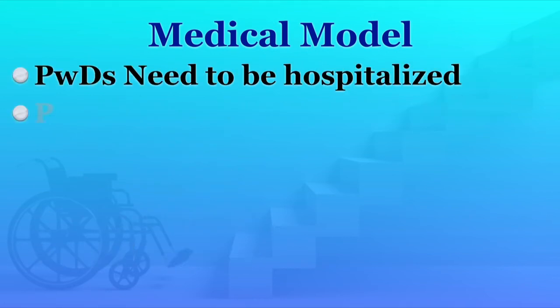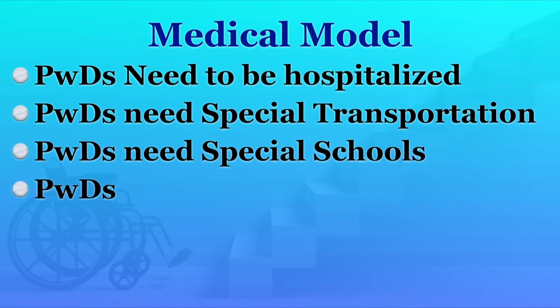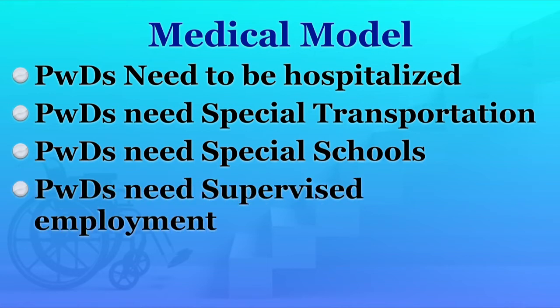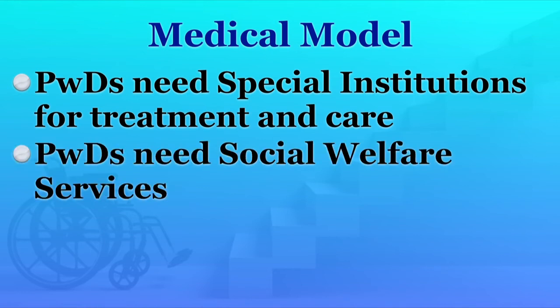They need to be hospitalized, they need some special transportation, they need some special schools, they always need sheltered employment, they need finally a special institution to be taken care of, and they need social welfare services. So, the medical model of disability, in many components, is similar to the charity model of disability.